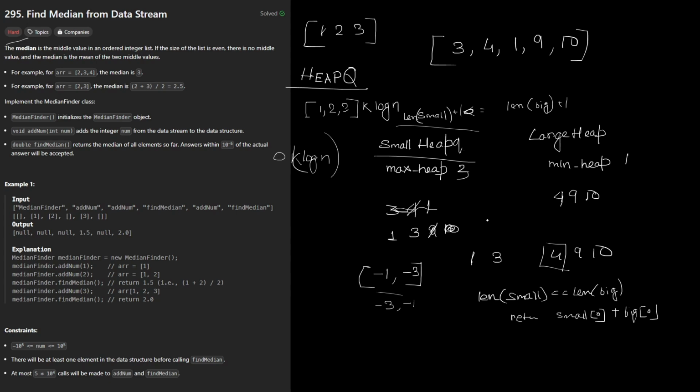And how it is going to work: whenever you're using a negative number, the idea is that when you're removing or popping out the first element, that is why we should be adding negative numbers. Let's say if I'm adding these values as 1 and 3, it is not the correct way because we are forming the max heap out here. So what we are going to do is add -3 and then -1.